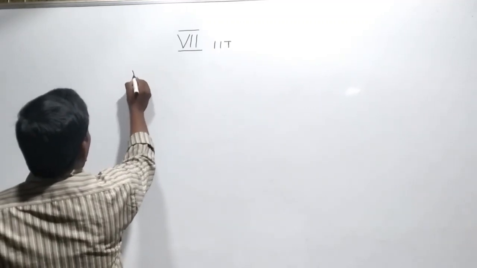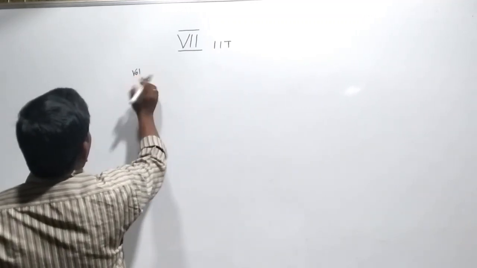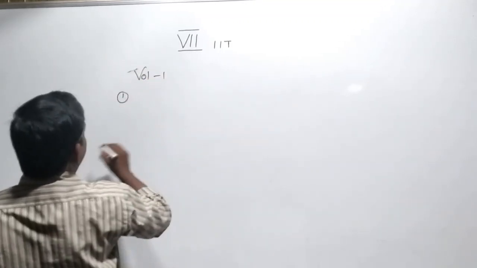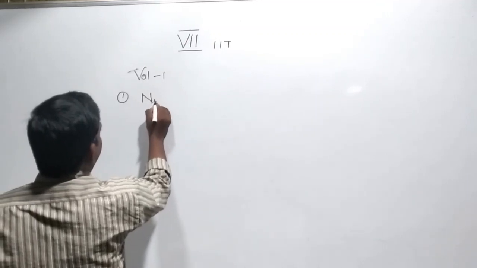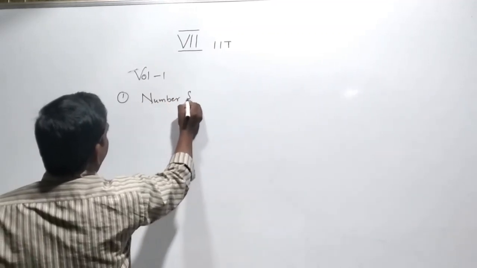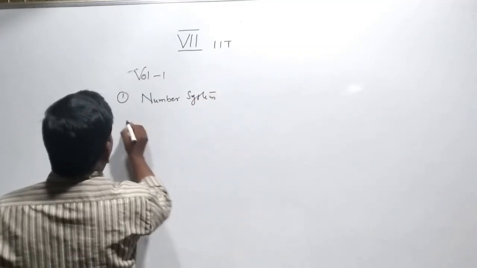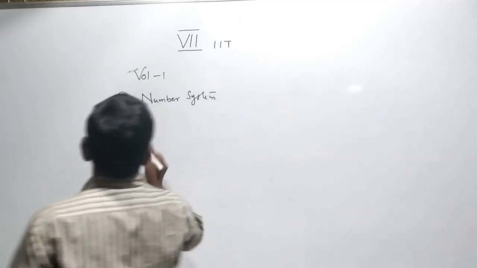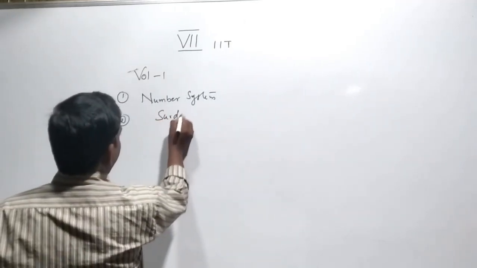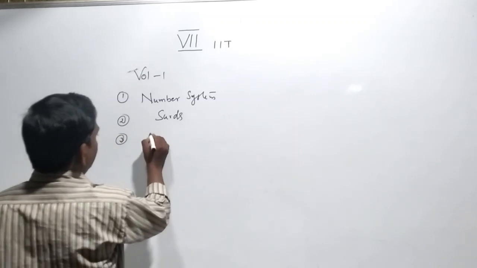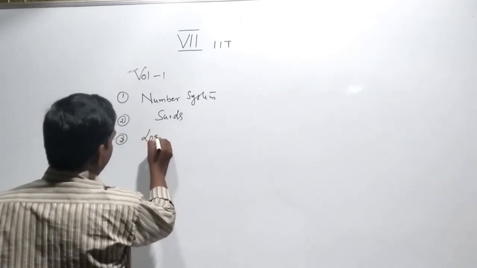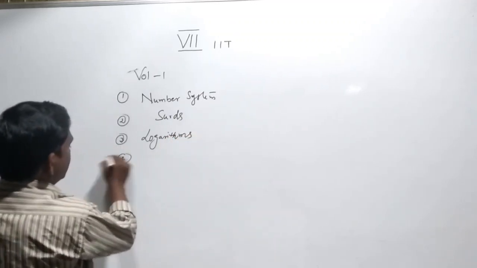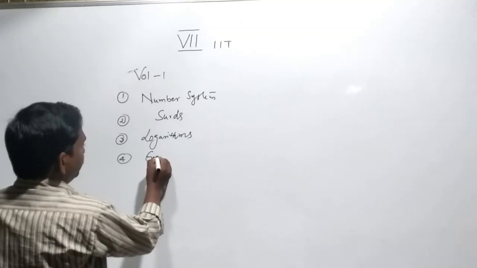In volume 1, there are 4 lessons: first one is number system, second one is surds, third one is logarithms, and fourth one is geometry.